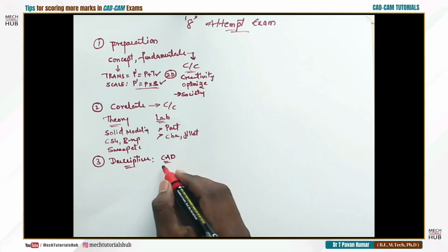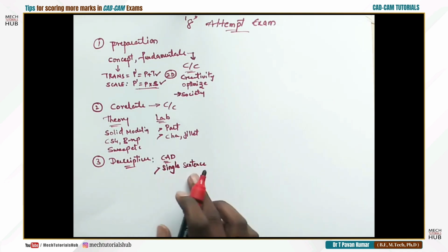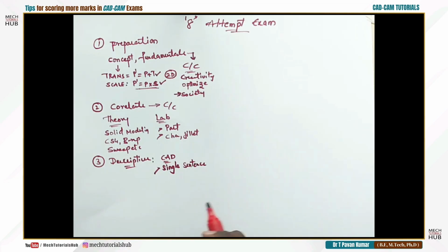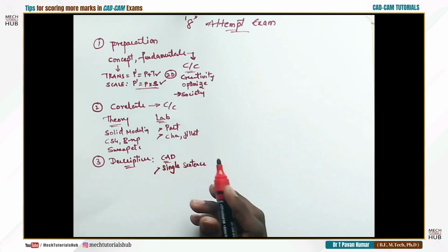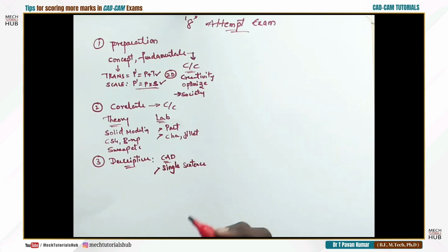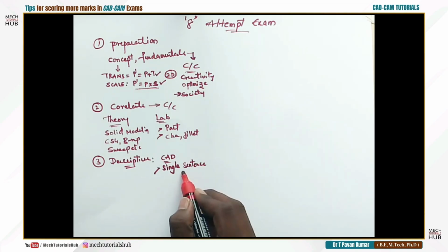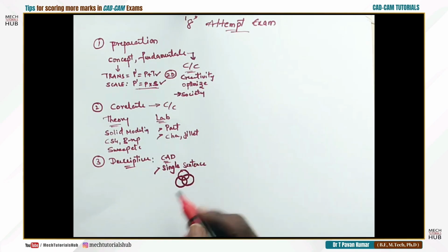Now students try to define it with a single sentence. This kind of simple descriptive statement will not impress the faculty or the evaluator. You need to talk about a few more related points. CAD is all about creativity, optimizing, and analyzing the model. Other than that, CAD is divided into 3 different elements. A combination of these 3 elements will give you this particular CAD system.